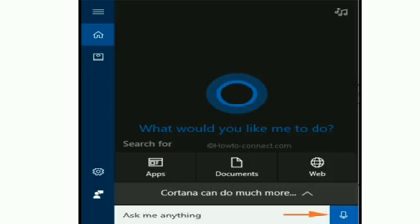To activate Cortana, we have to type a question in the search box or select the microphone and talk to Cortana by saying, "Hey Cortana," followed by your question. For example, you can ask Cortana, "What is the capital of India?"